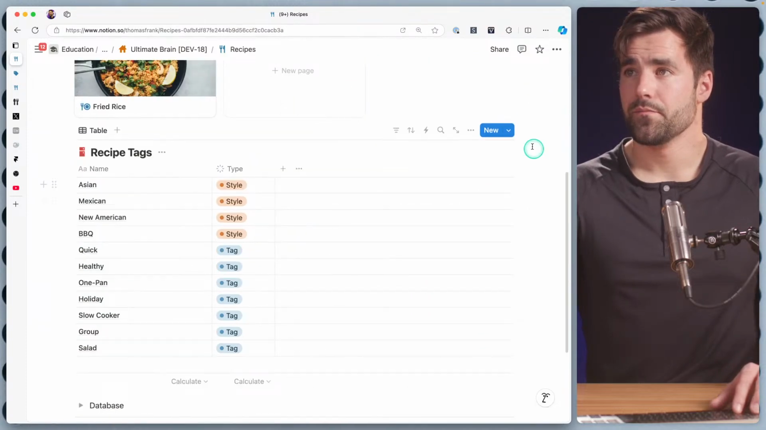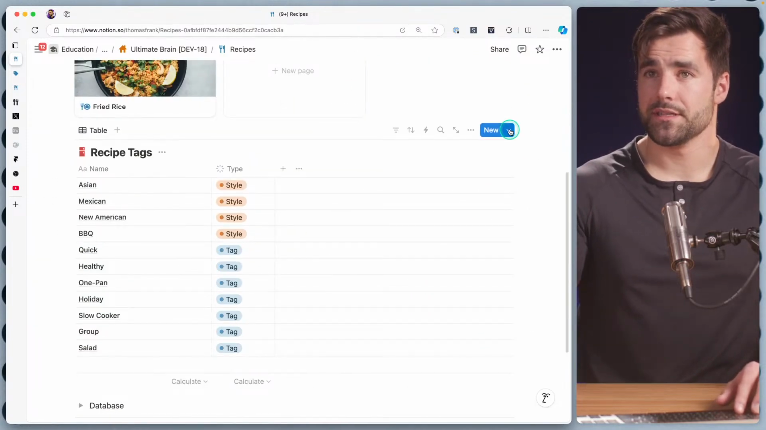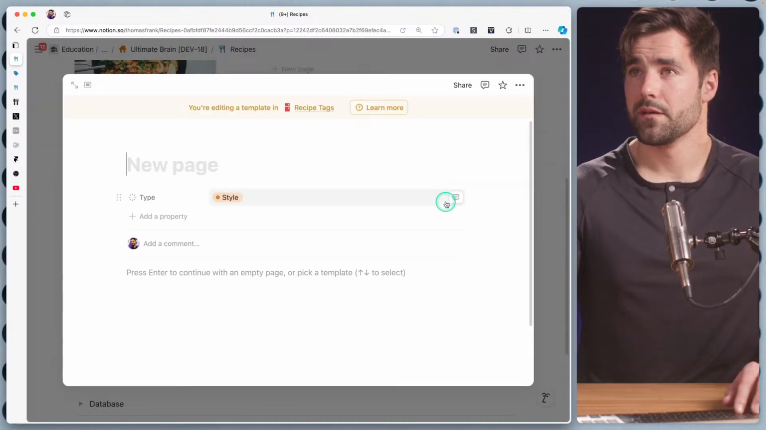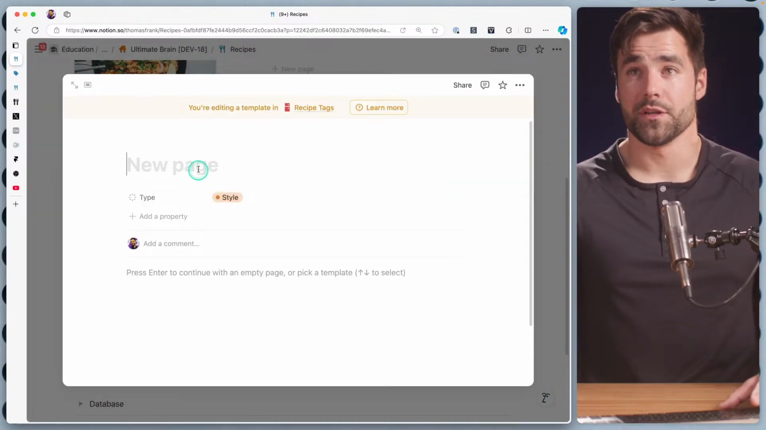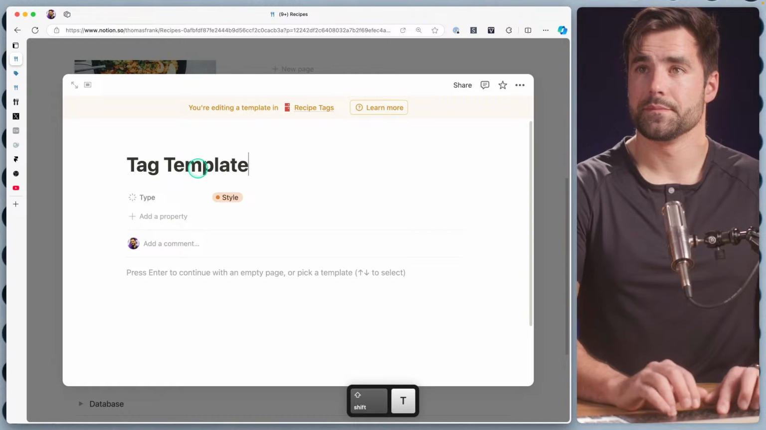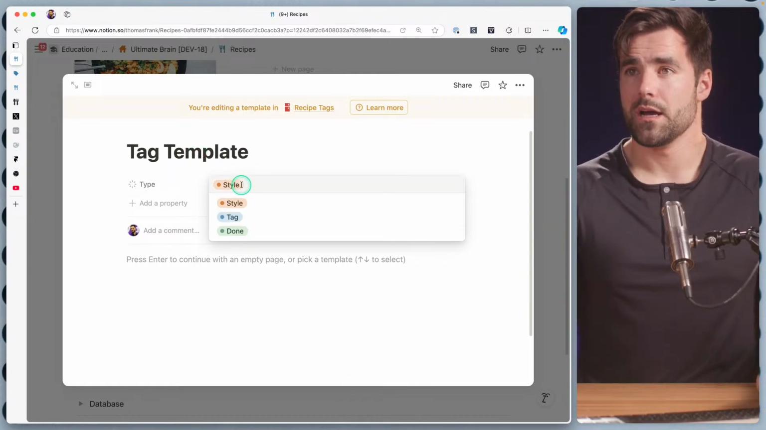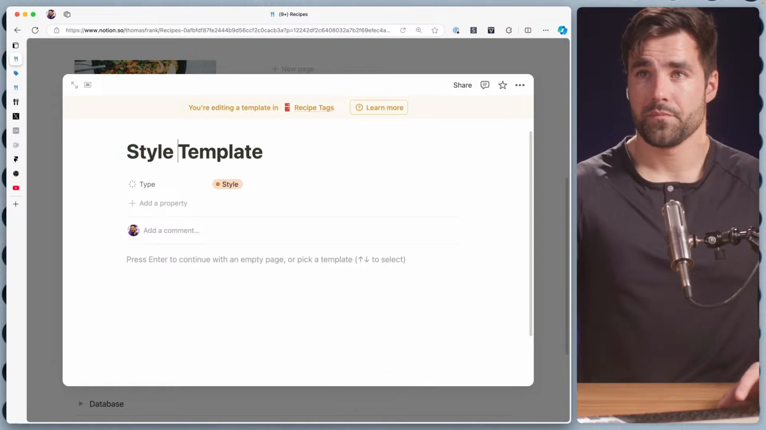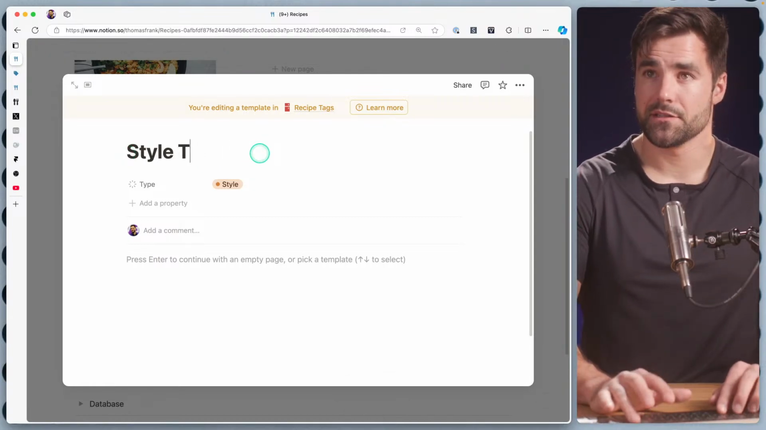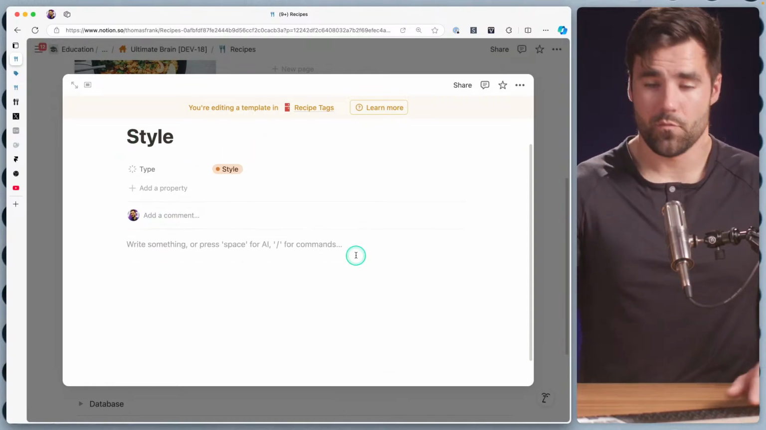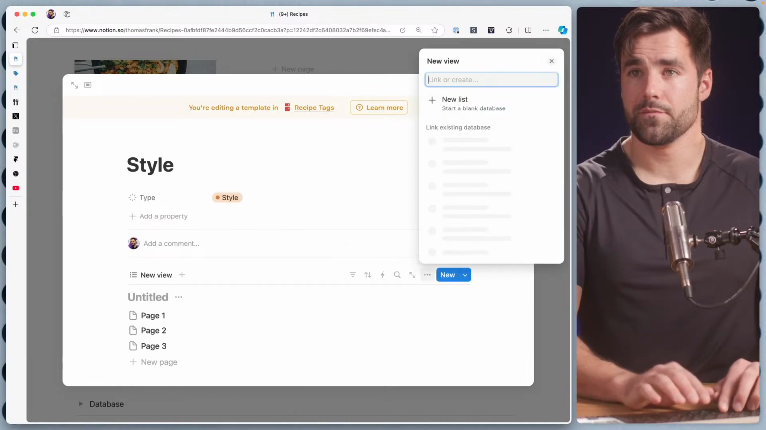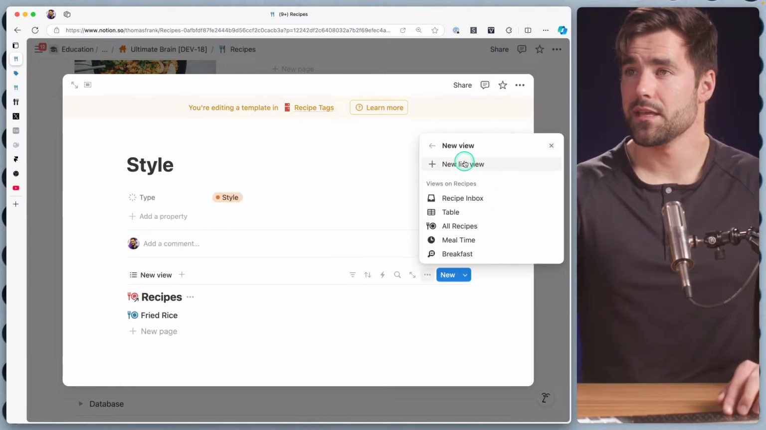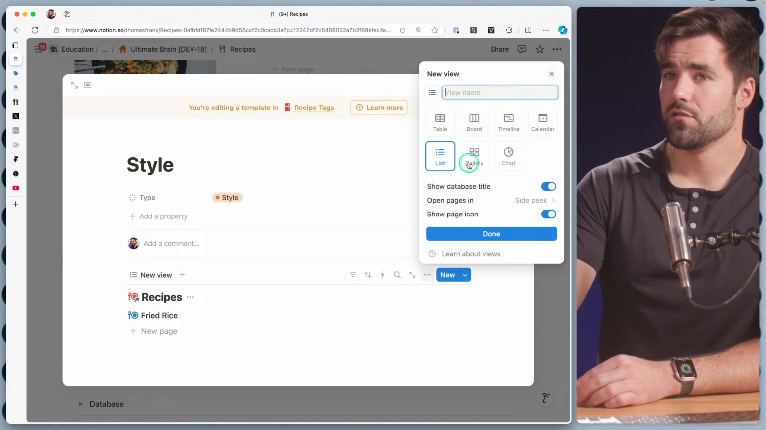So now what we can do is create ourselves a database template inside of this database here. And this is one of my favorite building tricks. So I'm going to call this tag template. Our type can start off as style, or maybe we call this a style template. And I think the word template is actually redundant, so we're just going to call this style. Within here, let's create ourselves a list view. This list view is going to be of the recipes database. I think I'm going to do just a new list view.